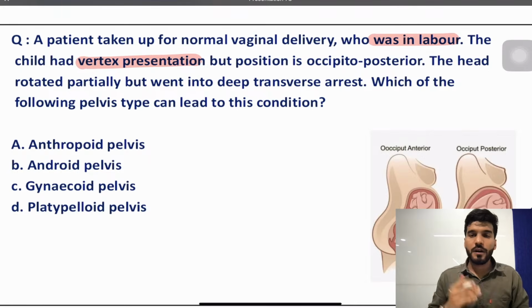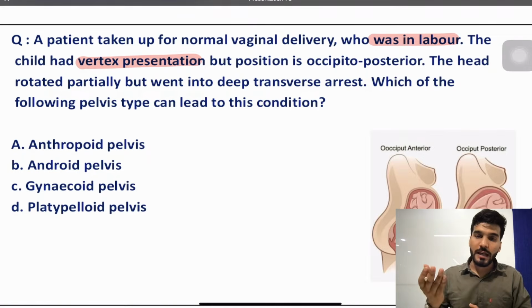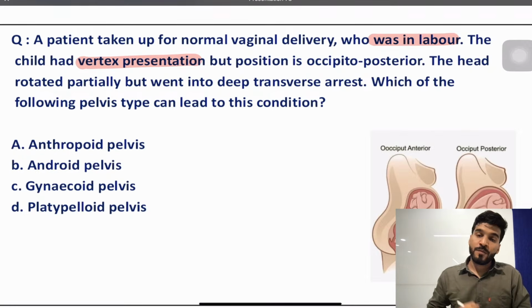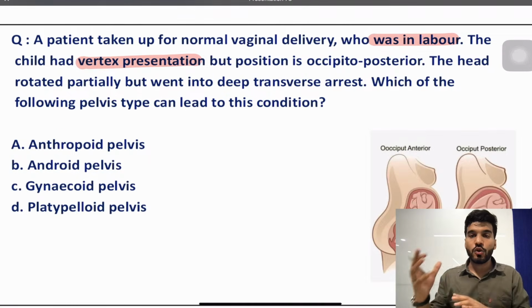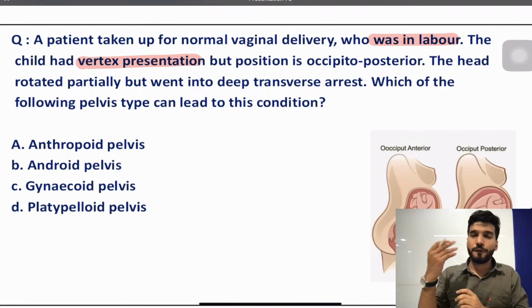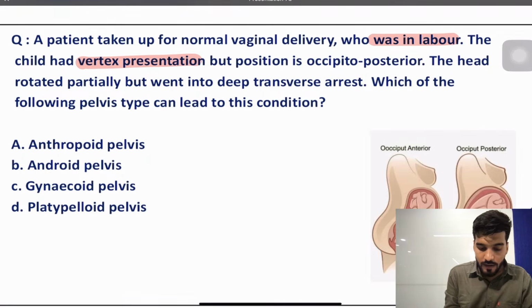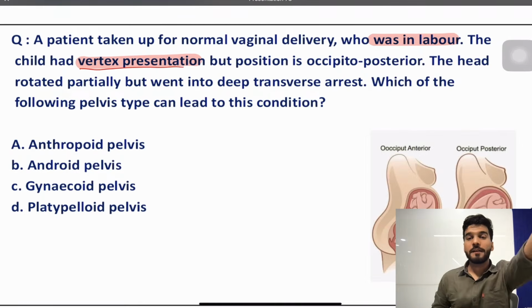So we have different types of presentation. What does the presentation mean? Presentation means which part of the fetus is lying on the lower pole, which part of the fetus is touching the lower pole. If a head is touching, I call it a cephalic presentation. If a shoulder is touching, I call it a transverse presentation. Or if the breech is touching, I call it a breech presentation. Now, depending upon the flexion and the extension of the head, this cephalic can be of different types. It can be face presentation, brow presentation, or vertex presentation. That's what I have written here, vertex. So vertex is a type of cephalic presentation in which the head is touching the lower pole.